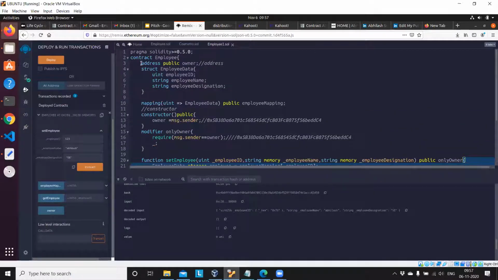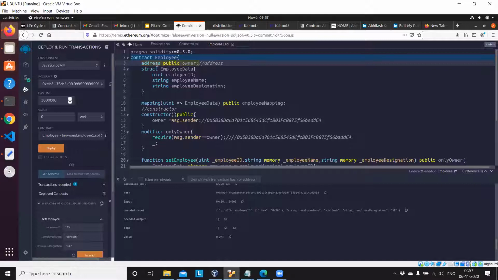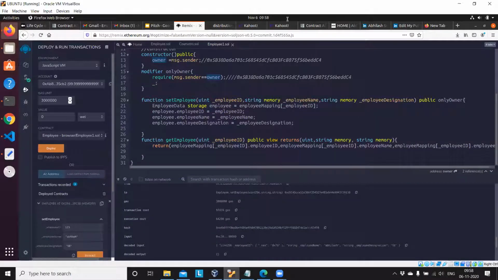I am just defining an address on top of here, just a variable, honor, of type address. Yes, on top. So I am actually holding the particular address in this variable. Address is the data type and this is the variable. Please let me know once you get the output.